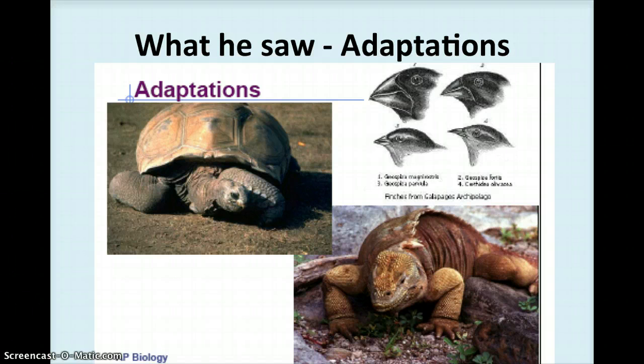Now, if you look up in the top right-hand corner, you see that there's all these 4 birds. Now, these birds are essentially the same bird. They're all finches, but they all have different shaped beaks. These differences in their beaks are what allows them to have different food preferences.